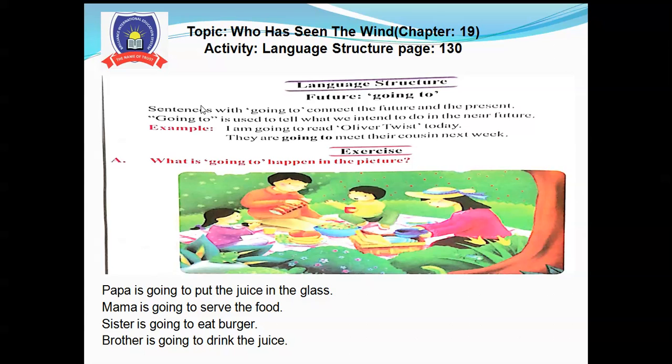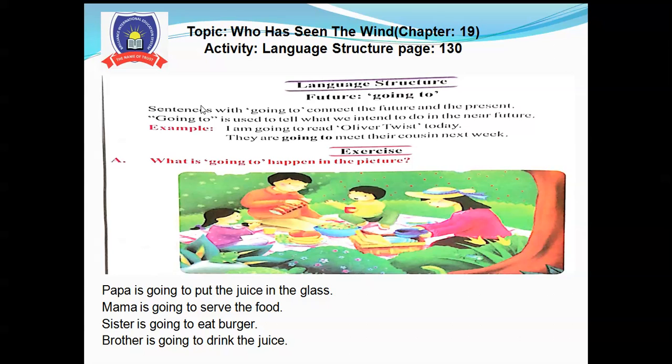If we look, Papa is going to put the juice in the glass. Mama is going to serve the food. Sister is going to eat a burger. And brother is going to bring the juice. So what you have to do is write the happenings in your notebook.